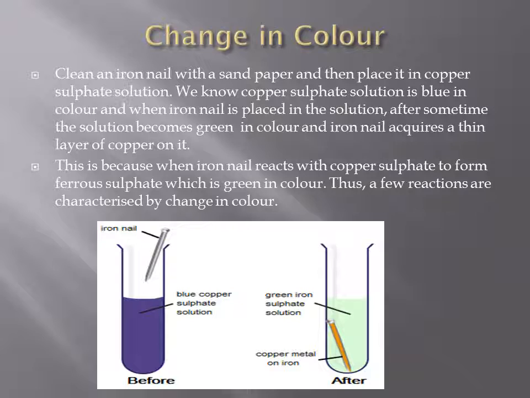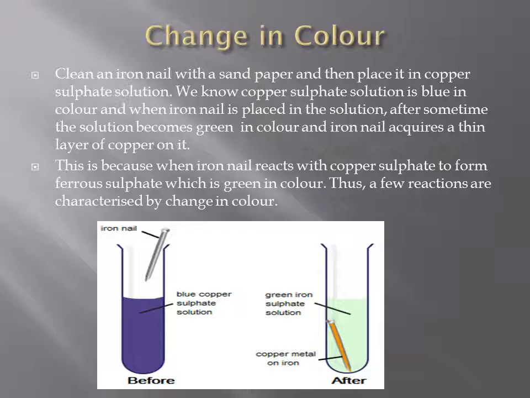Now let's talk about a chemical reaction which takes place with change in color. This is an interesting experiment. In this, clean an iron nail with a sandpaper. Now why am I again saying clean it with a sandpaper? We know iron will have a layer of iron oxide on it, and that may hamper the reaction. Then place it in copper sulfate solution.